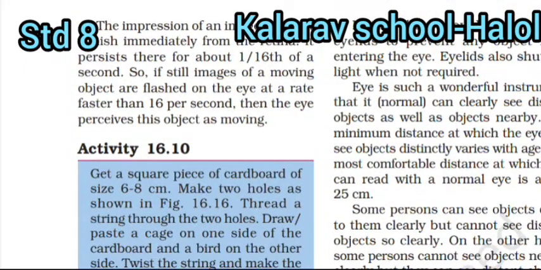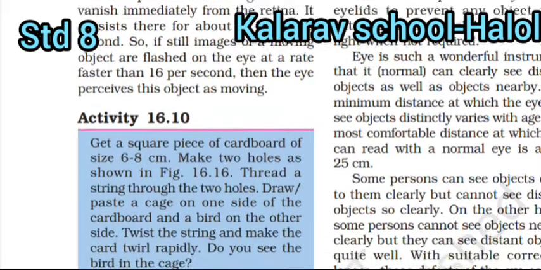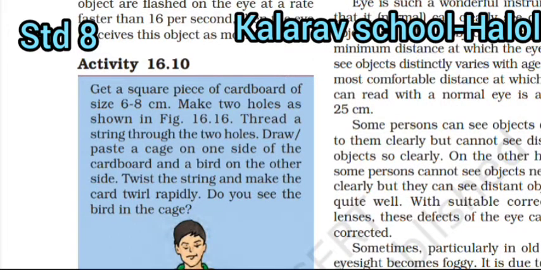Nature has provided eyes with eyelids to prevent any object from entering the eyes. Eyelids also shut out light when not required. The eye is such a wonderful instrument that it normally can clearly see distant objects as well as objects nearby. The minimum distance at which the eyes can see objects distinctly varies with age. The most comfortable distance at which one can read with a normal eye is about 25 centimeters. हम नॉर्मल आई से 25 सेंटीमीटर की दूरी पर भी चीज़ देख सकते हैं.